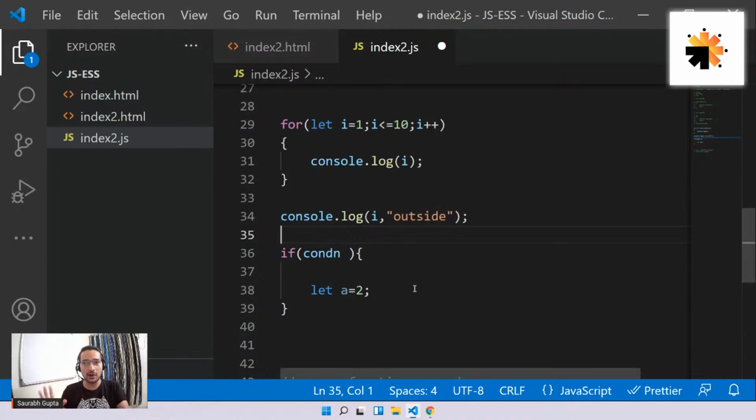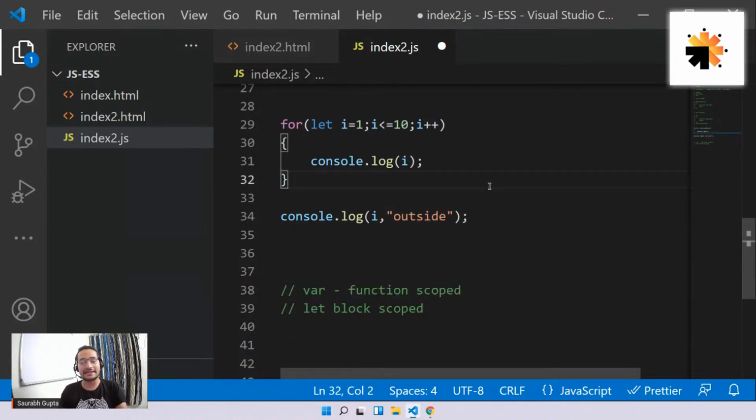But for now, have you understood? Let is block scoped. Wherever you create inside curly braces, it will only be accessible inside that curly brace scope, not outside. But when you create it using var, no matter where you create it, it's always available everywhere. That's a problem. That's why we have something called let.